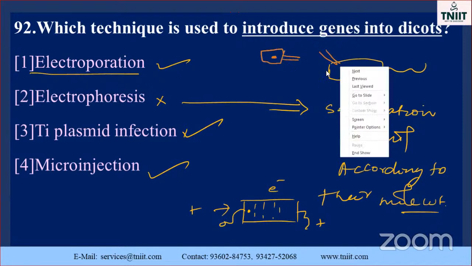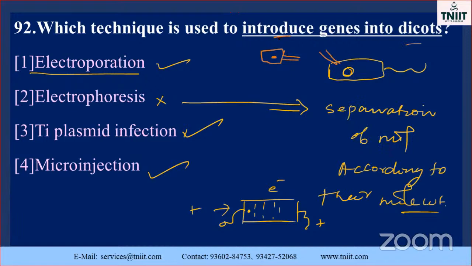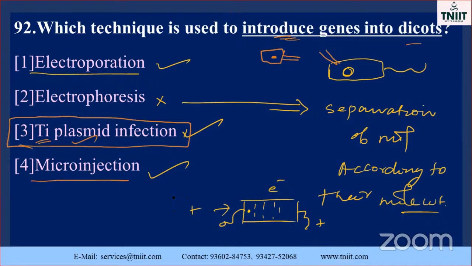Just introduce this one. This is not a dicot plant. This is a dicot plant. See the Ti plasmid. The dicot plant is mostly used with Ti plasmids only. Microinjection and these techniques are used in biotechnology, gene technology, genetic engineering, all those things. But exactly in the dicot, which technique is used to introduce the gene? Ti plasmid is the correct one. Ti plasmids, tumor inducing plasmids. This is considered a plasmid. An extra chromosomal body present in bacteria is called a plasmid.